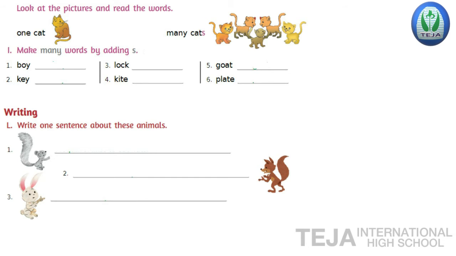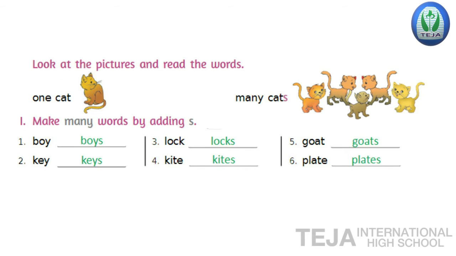P-L-A-T-E-S, plates. Once check your answers, children. First boys, second keys, third locks, fourth kites, fifth goats, and sixth plates.